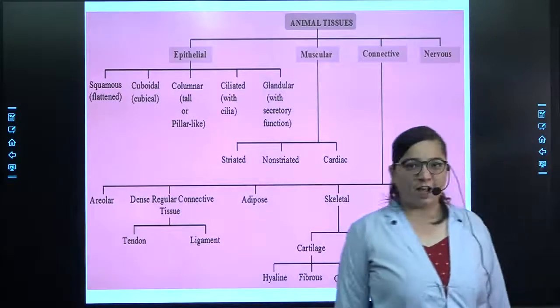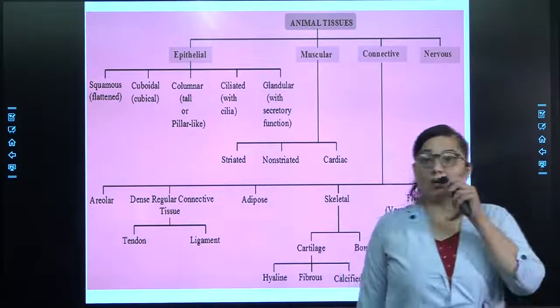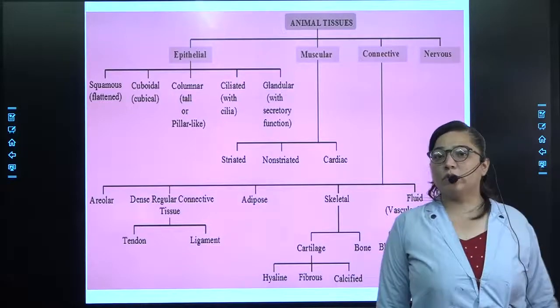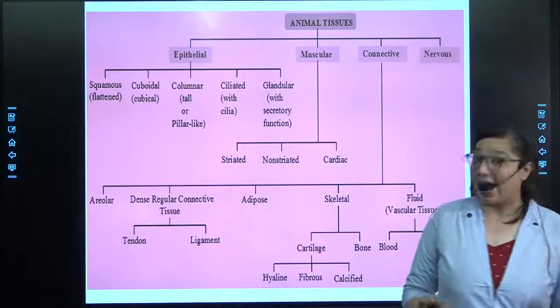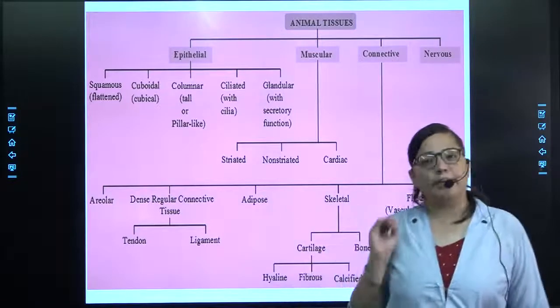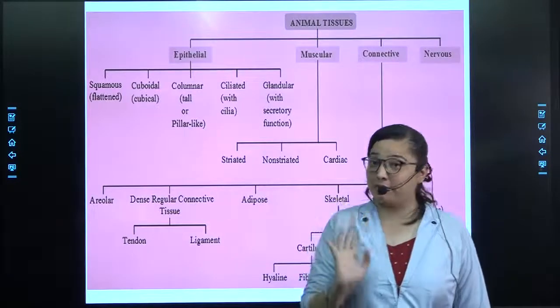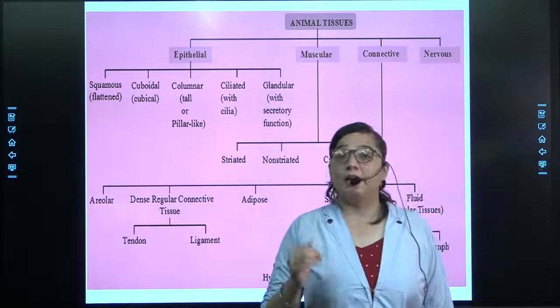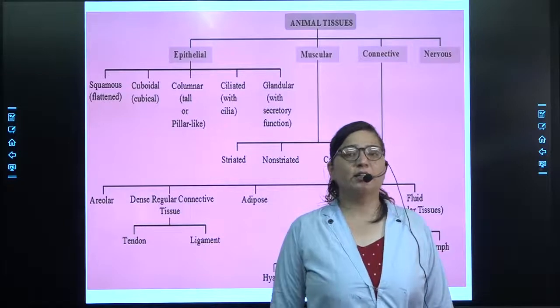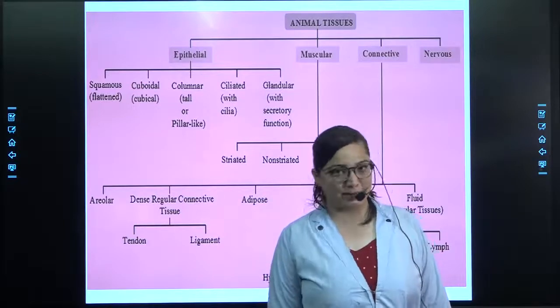Friends, this is the chart that we are doing daily, and why are we doing it daily? So that you can learn all the types of animal tissues. Actually it is difficult to learn, but if you daily listen to what ma'am is saying, then definitely you will be able to memorize it. Now let's have a look at the basic 4 types of animal tissue.